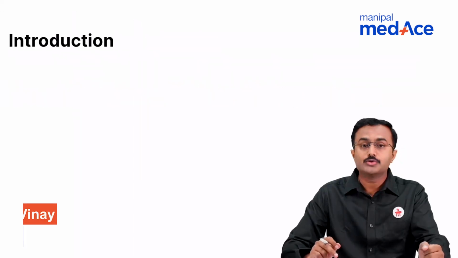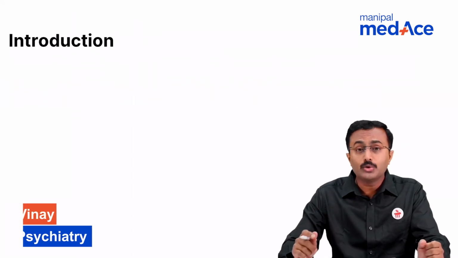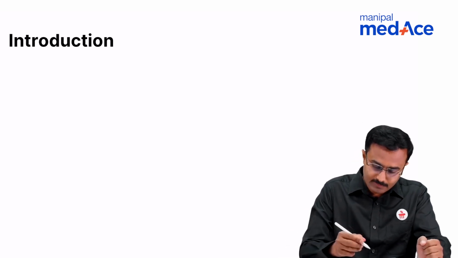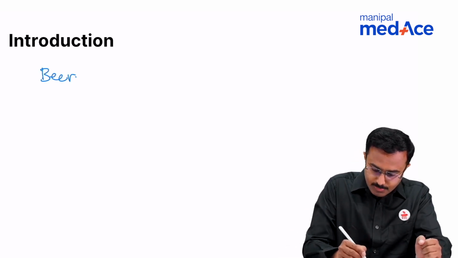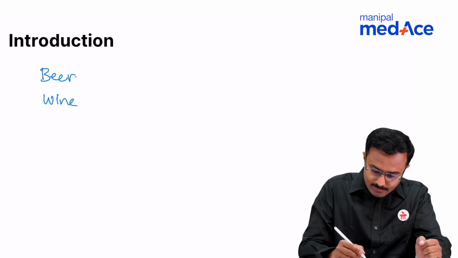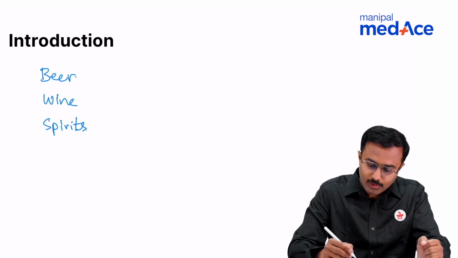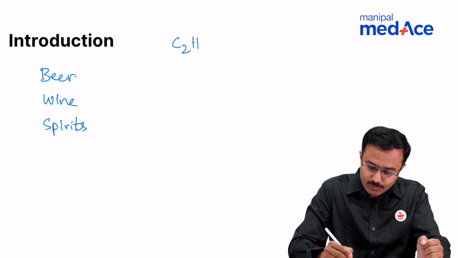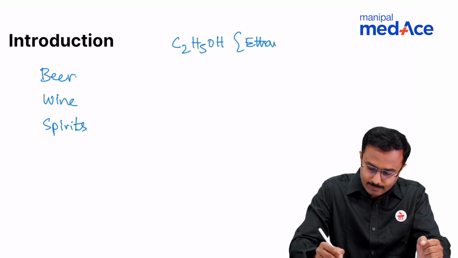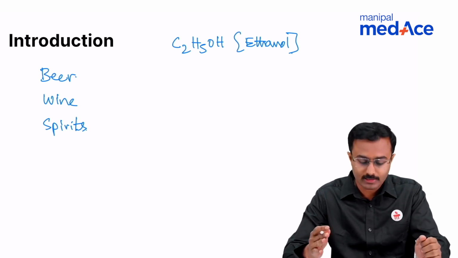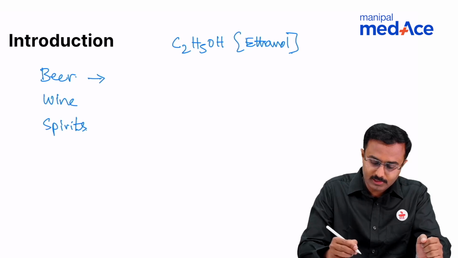Coming to alcohol use disorders, it is worthwhile to know that alcohol is consumed in various forms, for example, beer, wine, what we refer to as spirits. Remember one thing: alcohol chemically is nothing but C2H5OH, that is ethanol. We need to know what concentrations are available in terms of beer.